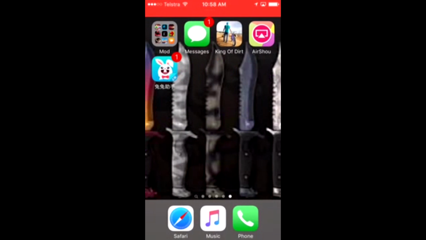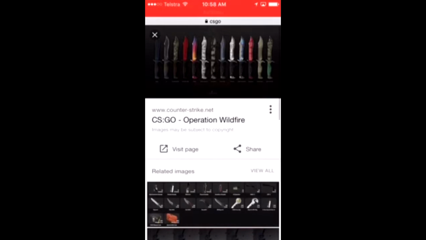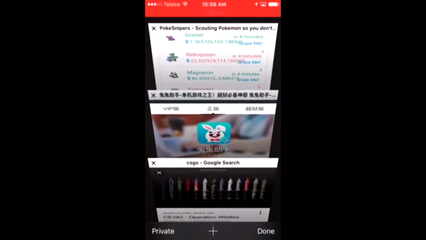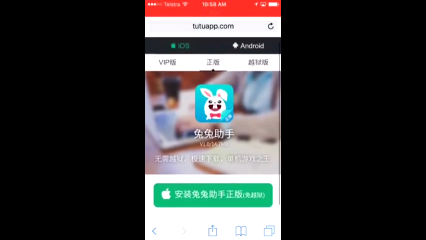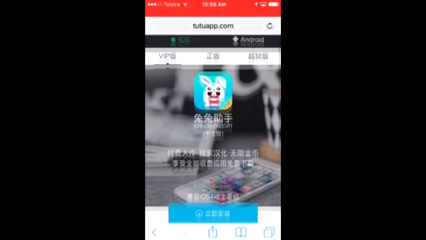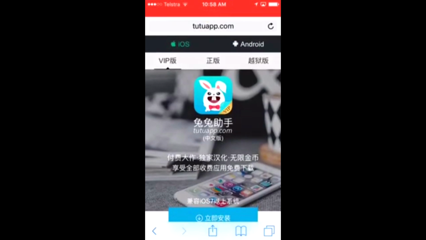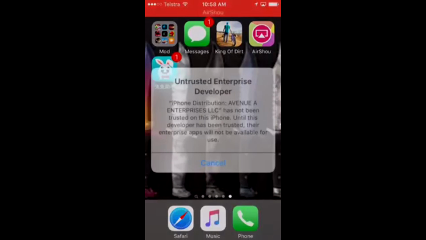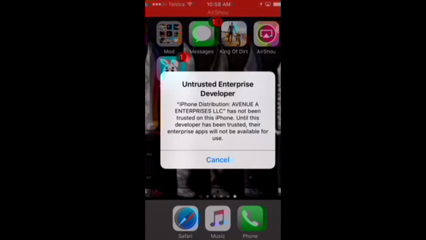I'm going to teach you how to get the hacked version of Pokemon through your phone without putting it into your computer. So first, you want to go into Safari, and then go into YouTube apps, and then go to the middle one. Then download that. I've already done it, but once downloaded, you get this screen.